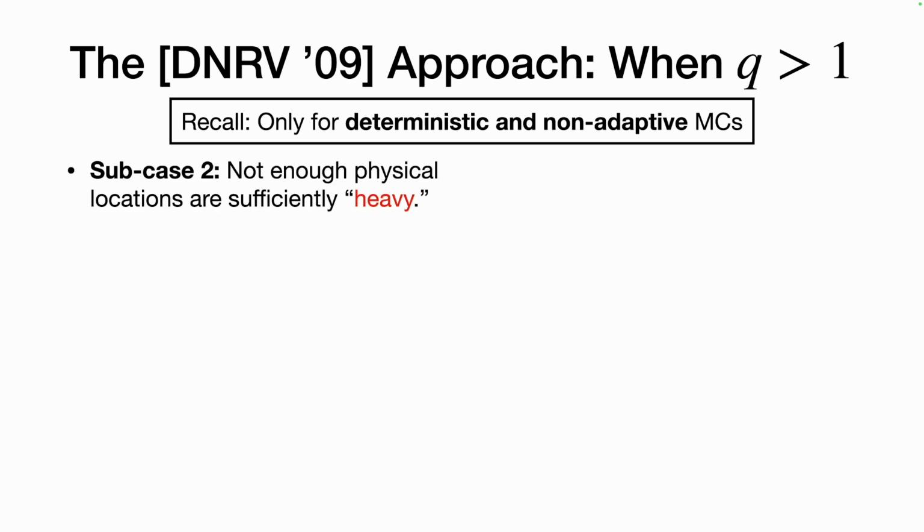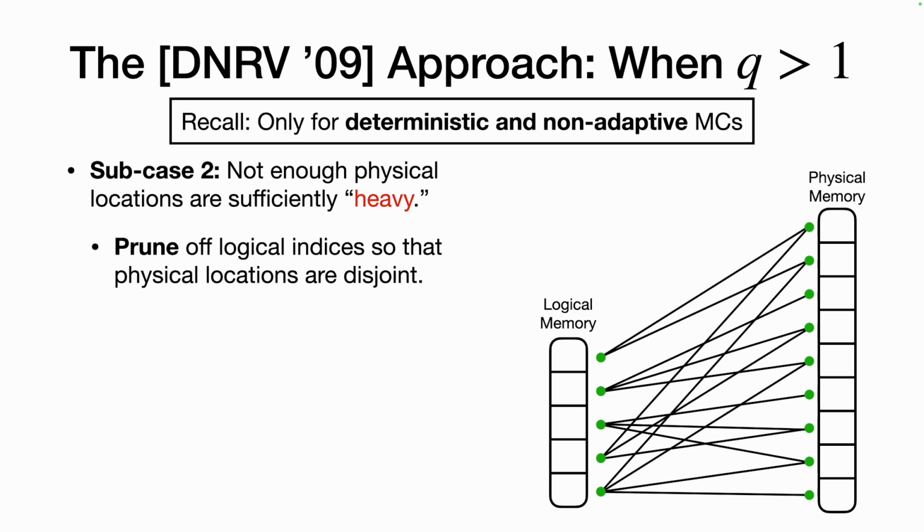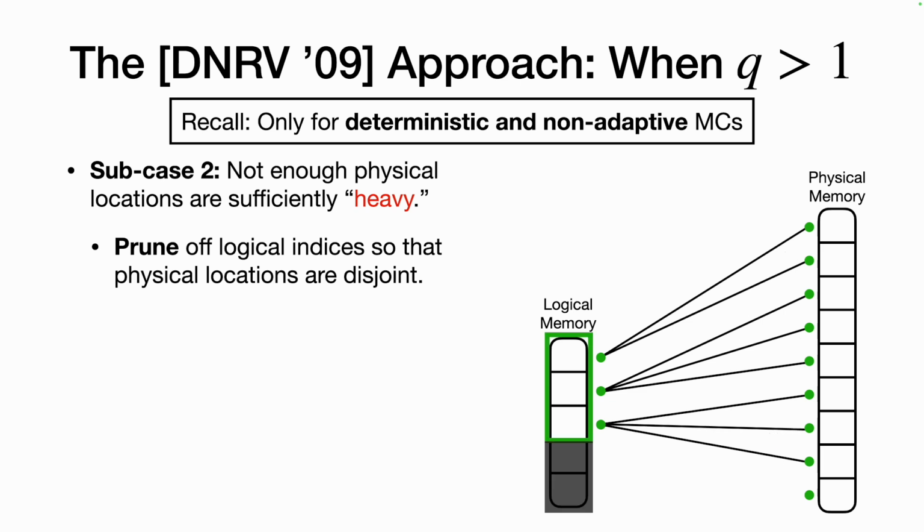Okay, what about the other case, where R_n isn't really a heavy set? So say you have something like this, where it's more balanced. What they show is that you can prune off logical indices so that the remaining physical locations are disjoint. So here we've gotten rid of the bottom 2 logical memory cells. And if you look at the physical memory, the places that it looks up are now totally disjoint.